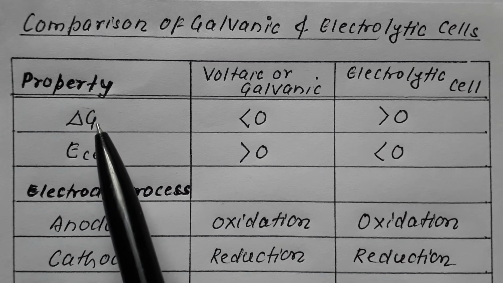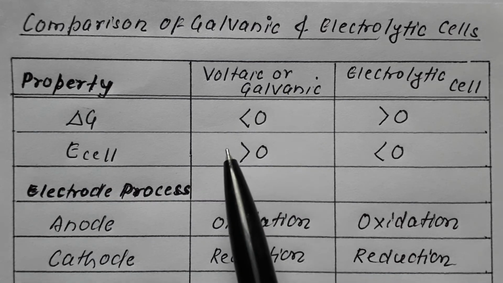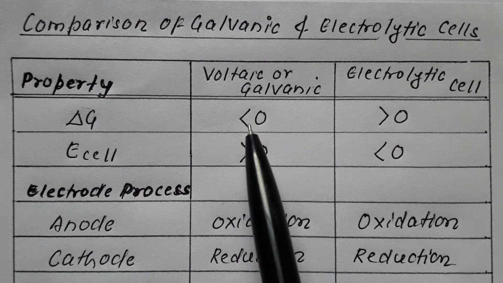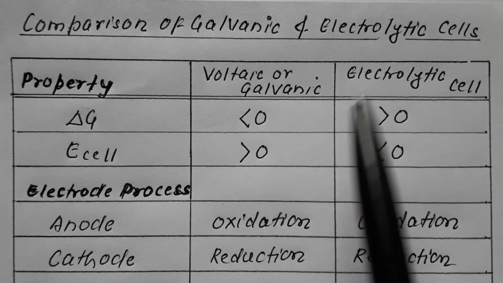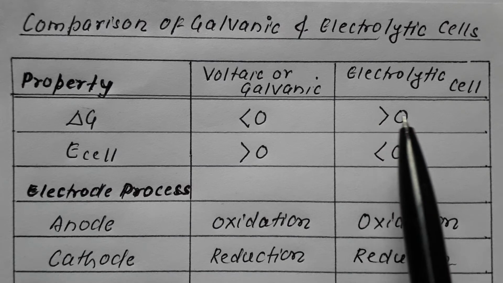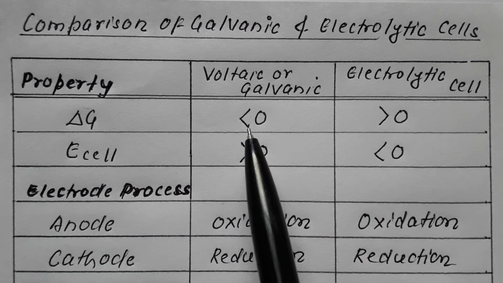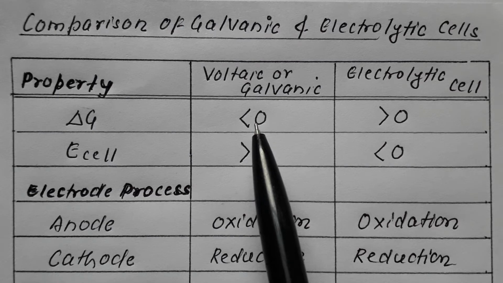In a voltaic or galvanic cell, del G is less than 0, a negative value. For an electrolytic cell, the Gibbs free energy is greater than 0. As you have done in class 11th, a negative value of del G means a spontaneous process.